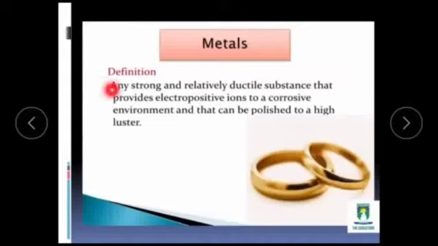Metals: any strong and relatively ductile substance that provides electropositive ions to a corrosive environment and that can be polished to a high luster. What are metals? Metals have a tendency to lose their electrons. What are the properties of metals? Their physical property is that almost all metals are solid except mercury. They have high melting and boiling points except alkali metals. They possess metallic luster and can be polished. They are malleable and can be hammered into sheets.